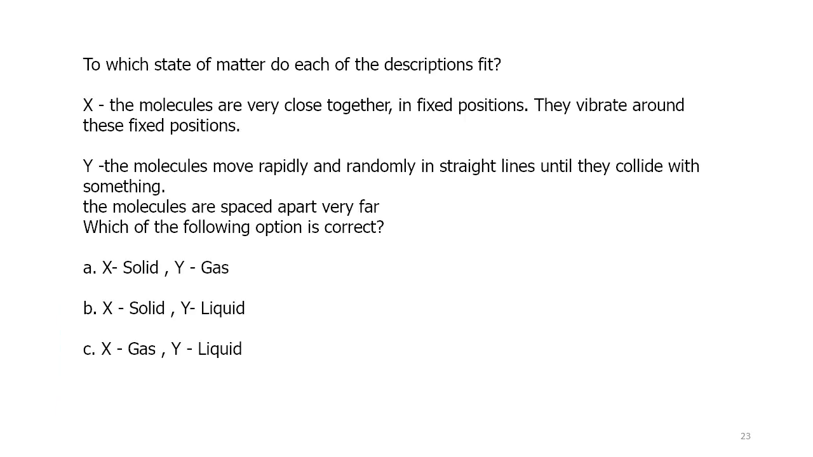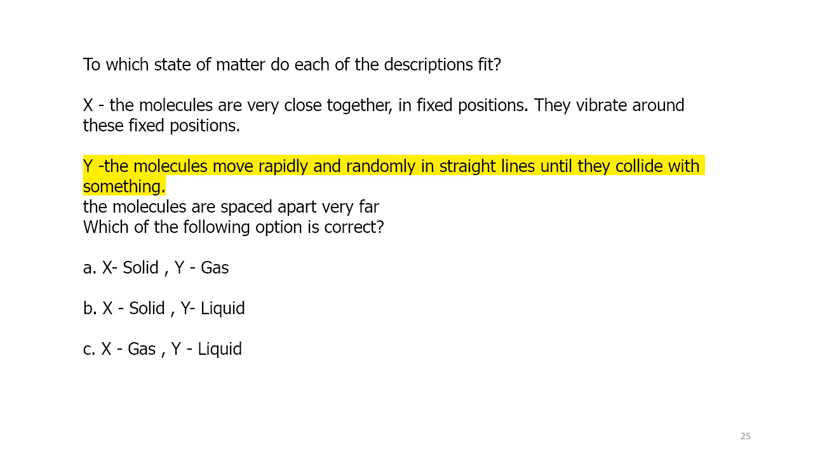Let us try to do one more question. The question provides the details of two different substances X and Y. In X, the molecules are very close together in fixed positions. They vibrate around their fixed positions. In Y, the molecules move rapidly and randomly in straight lines until they collide with something. Then we need to identify the state of X and Y.